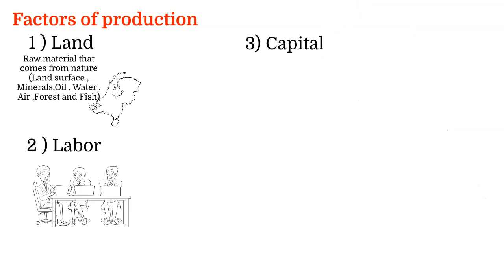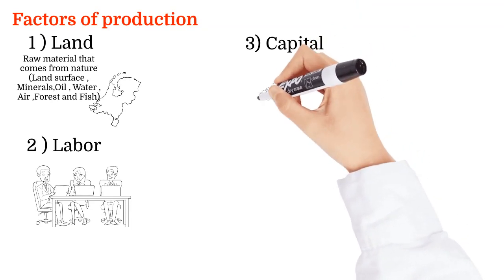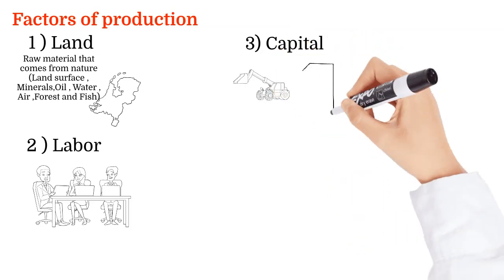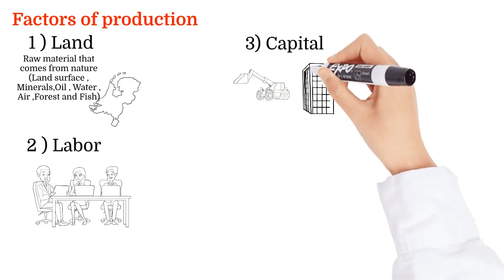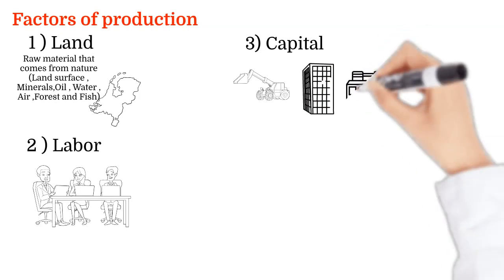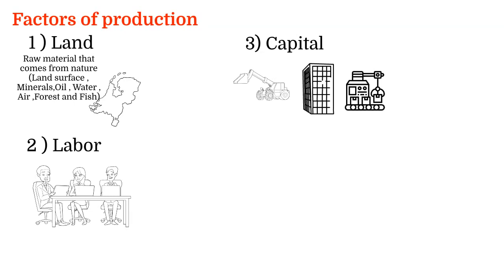And then we have capital. Capital has a broad meaning. It's a tool, machine, vehicle, building, and other constructions that can be used to produce the goods and services. We consider something a capital if it's used and it helps in producing the product. In another definition, they say that capital is anything that gives value and benefit in producing the product or service.